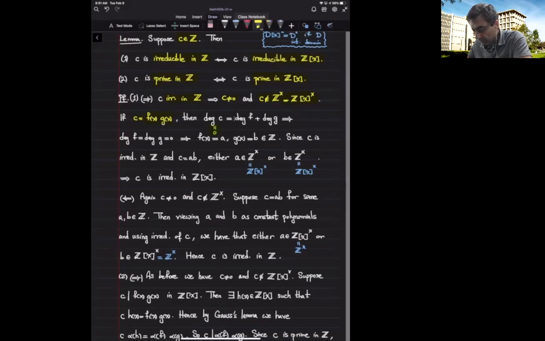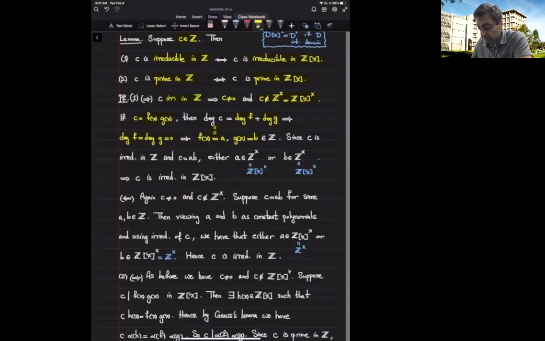So 0 is the same as degree of F plus degree of G, but that means that both F and G are non-zero constants. So both of them have degree 0. So both of them are non-zero constants. So if I write them as A and B, these are integer numbers. So suppose F is A and G is B, both of them are non-zero integer numbers.